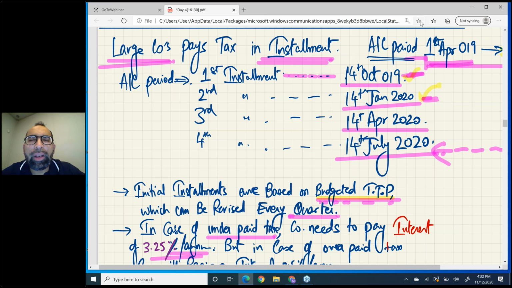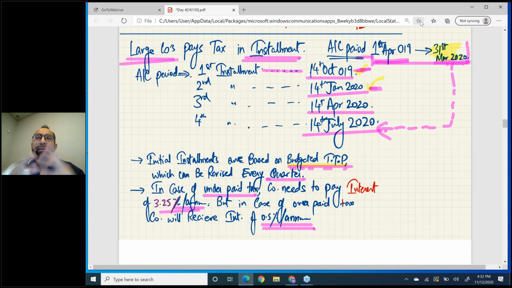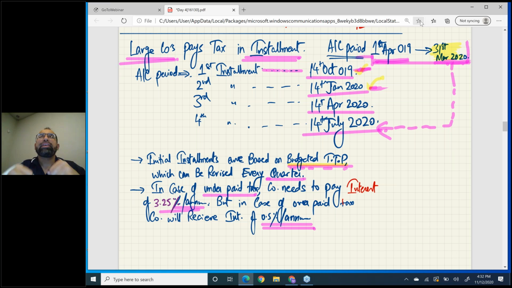Now sir, how do large companies pay tax? Large companies pay tax in installments. For example, look at the screen: there is a large company whose accounting period is 12 months, from 1st of April 2019 to 31st March 2020. This is the accounting period, right? So for this accounting period, large companies pay tax in installments.